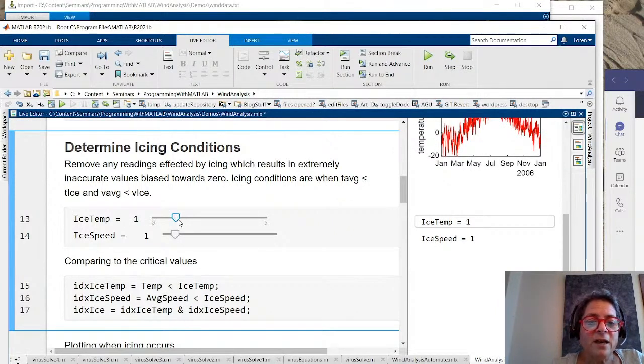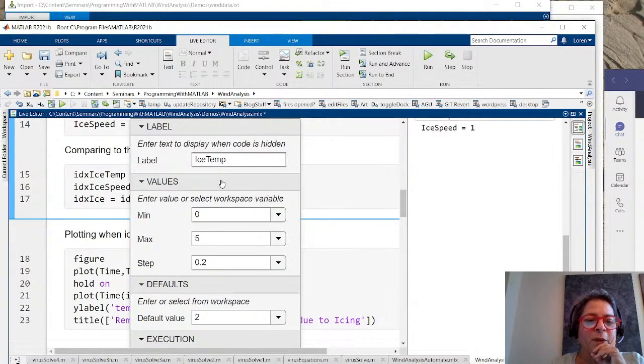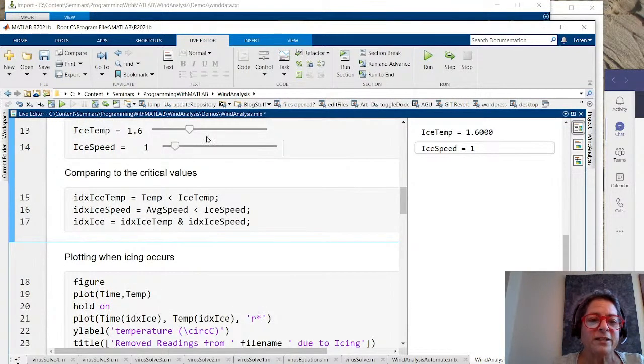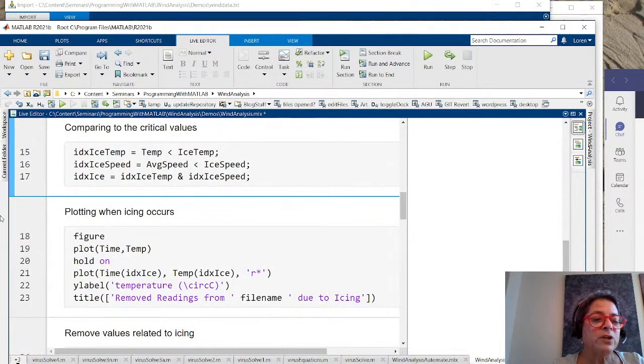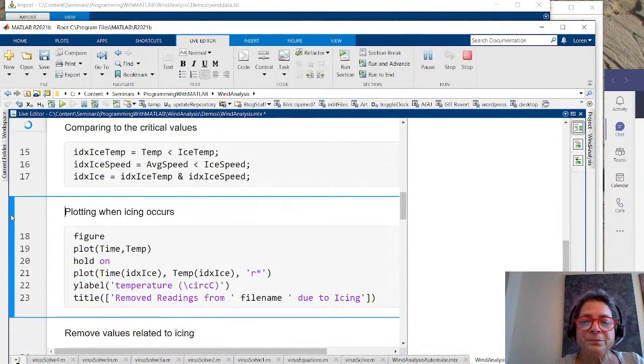And in fact, I can click here and we can say, we're saying it's ice temperature. We're going to let you change it between 0 and 5 degrees centigrade in steps of 0.2. And I did a similar thing for the ice speed, but let's put it back at 2 right now, because that's where I think maybe we want it for the actual analysis. And now what I want to do is see if I use those, which points are those?